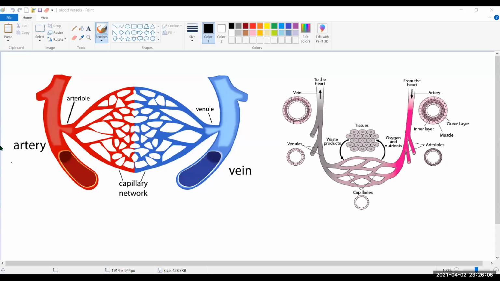Next comes the blood vessels: arteries, veins, and capillaries. Arteries are called distributing vessels. Veins are called collecting vessels. And capillaries are the thinnest blood vessels that connect arteries and veins.